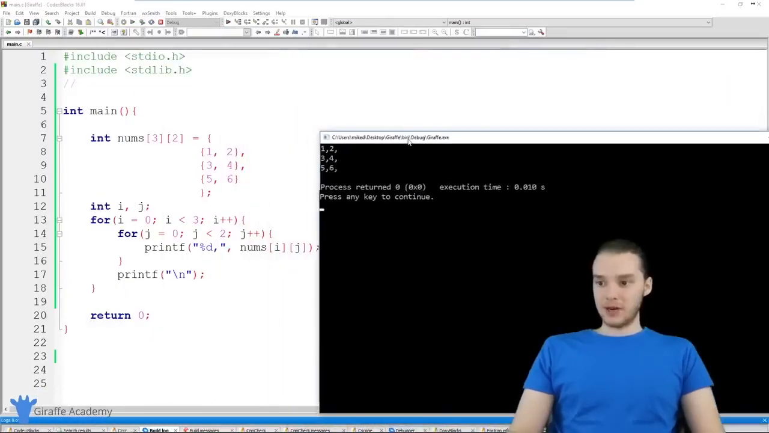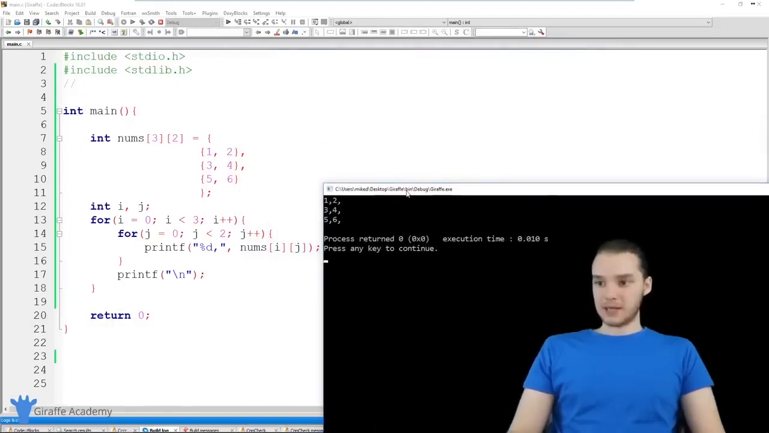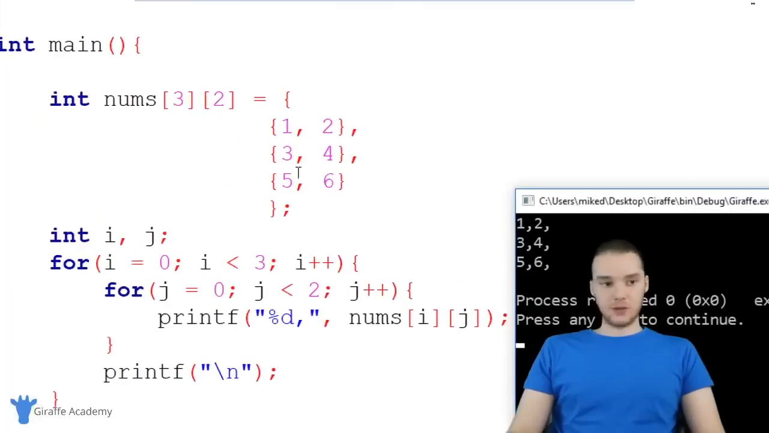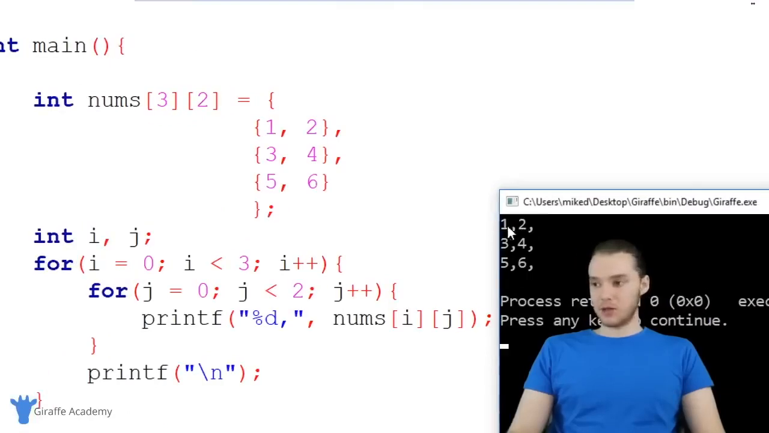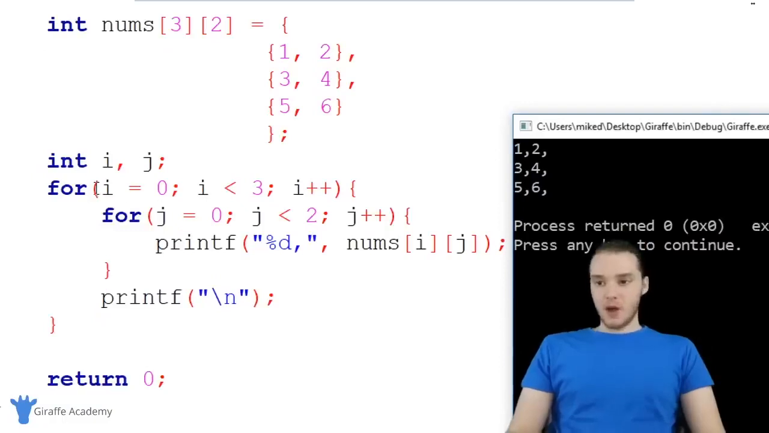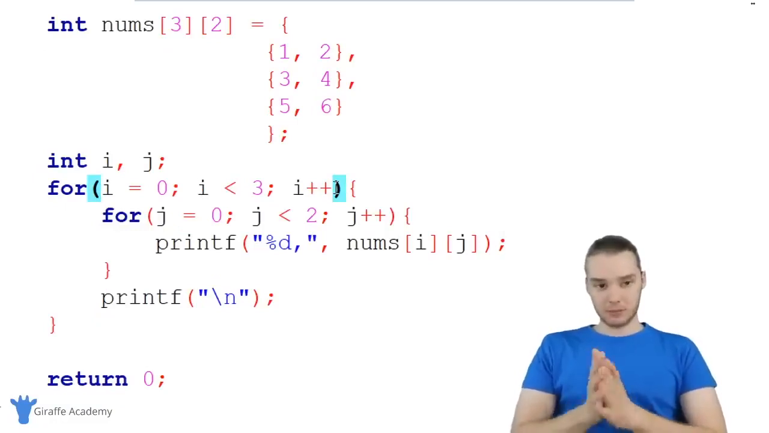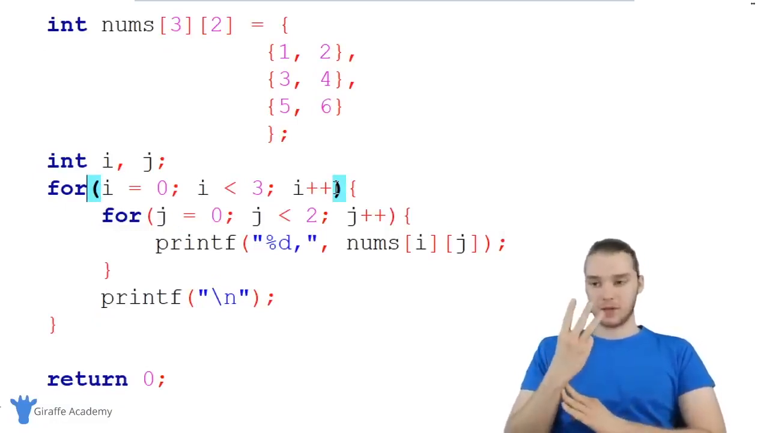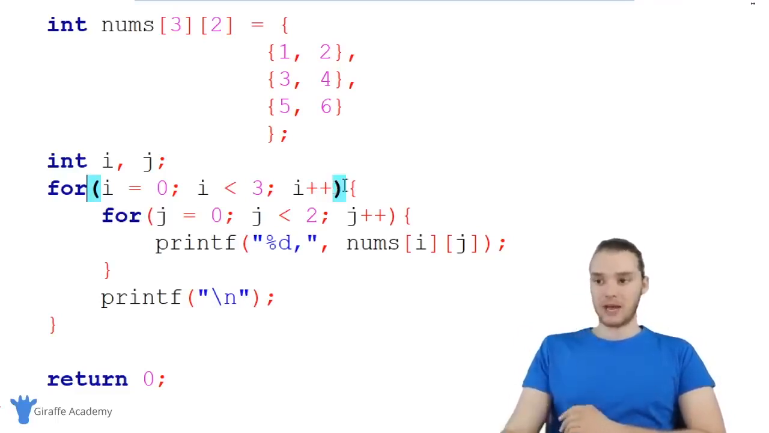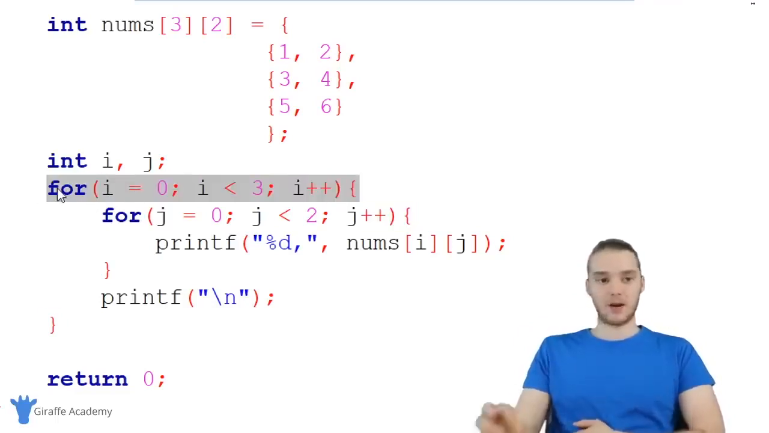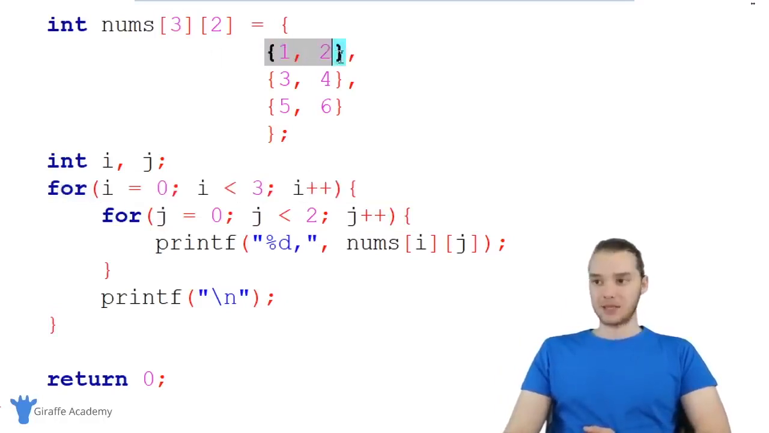And you'll see over here when we ran the program, we're basically getting this entire 2D array printed out. So I printed out 1, 2, 3, 4, 5, 6. So let's talk about why that happens. Over here, I'm saying for i is equal to 0, i is less than 3, i plus plus. So I'm going through this particular for loop 3 times. I'm going to execute all the code inside of this for loop right here 3 times. That's as many times as there are elements inside of our 2D array.